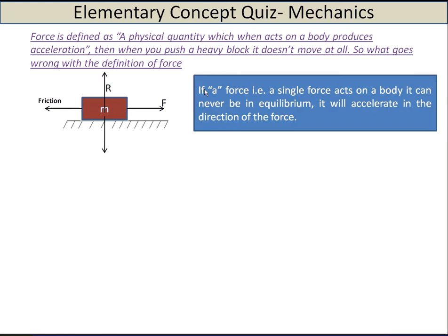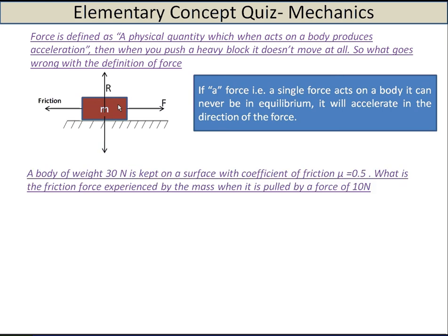But definition-wise, it says if a force acts, here this word is very important, if a single force acts on a body, it can never be in equilibrium. Had it been on a frictionless surface, where there is no frictional force, it would have definitely caused an acceleration. So if a single force acts on a mass, however heavy or large it is, it will definitely cause acceleration. So there's nothing wrong with the definition of force.